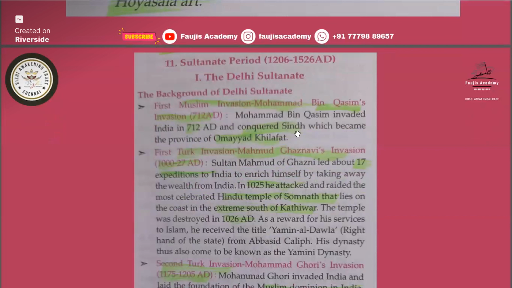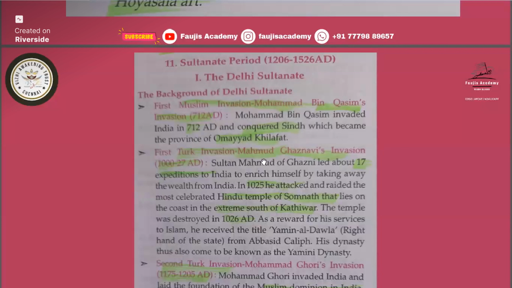Actually, he came to India in 1191 only. So the first Muslim invasion was by Muhammad bin Qasim, not Muhammad Ghori. So remember this one. The first Muslim invasion, the first outsider invasion, was by Muhammad bin Qasim. He invaded India in 712 AD and conquered Sindh, which became a province of the Umayyad Khilafat.